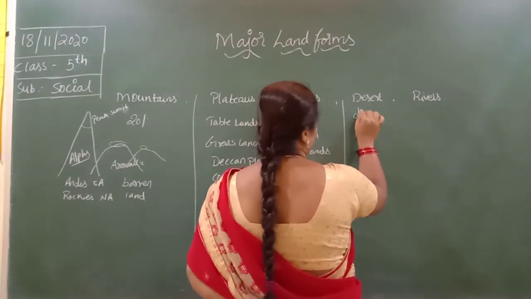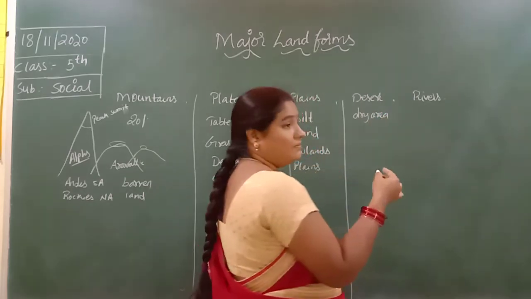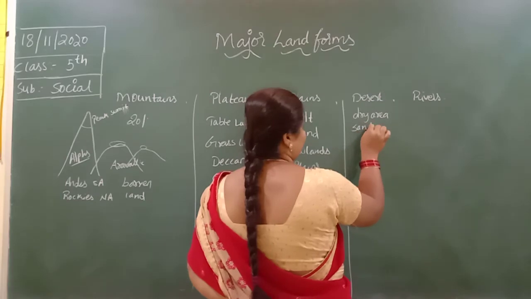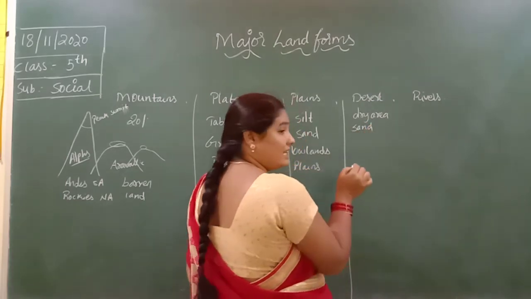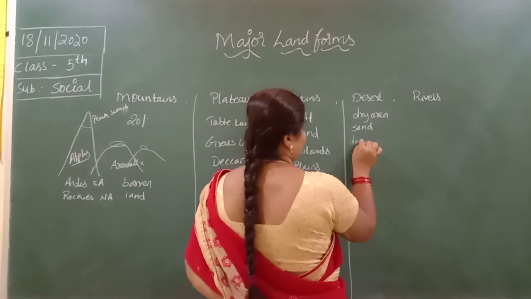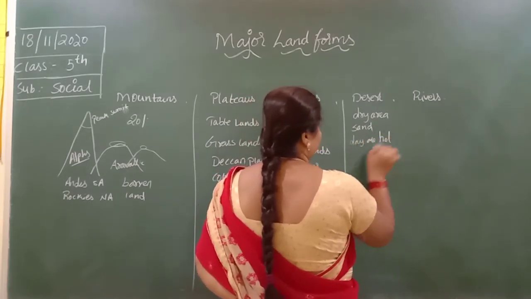It is a dry area. The land is made of sand. The days are hot. Nights are cool.